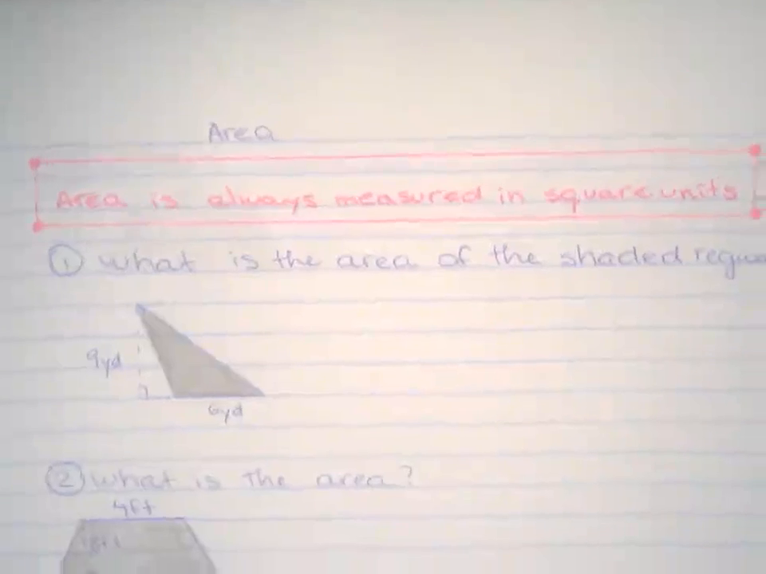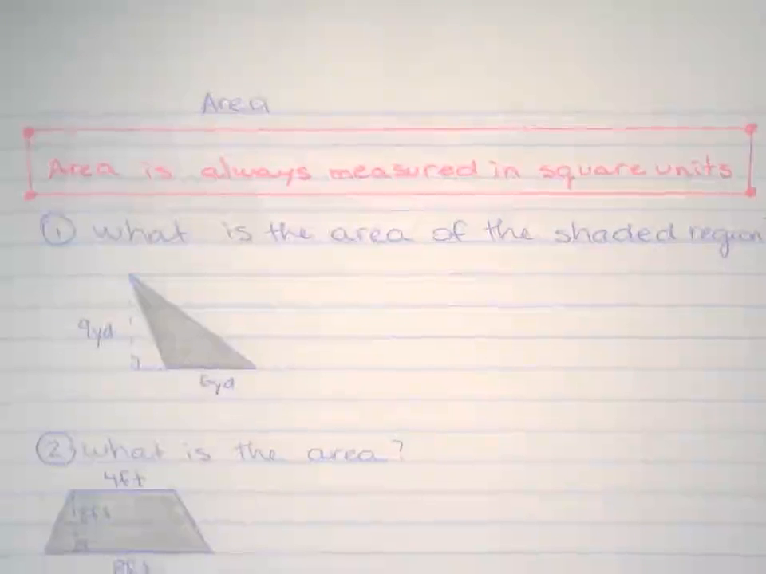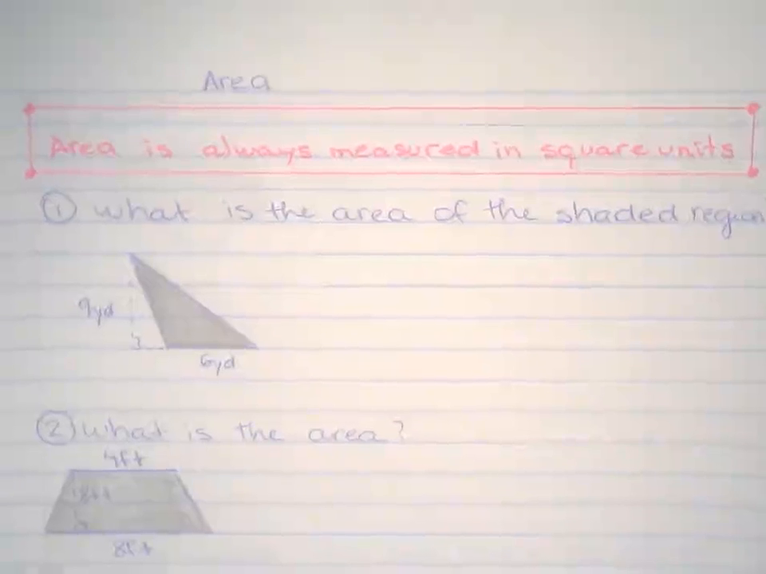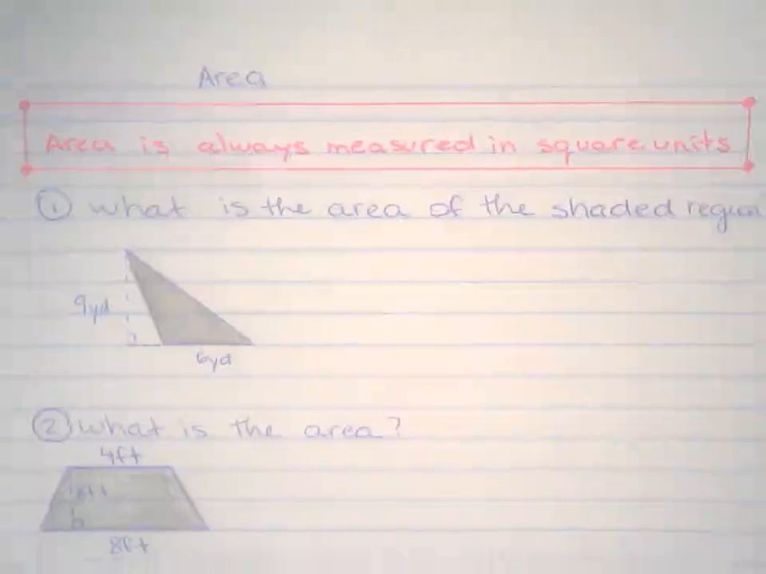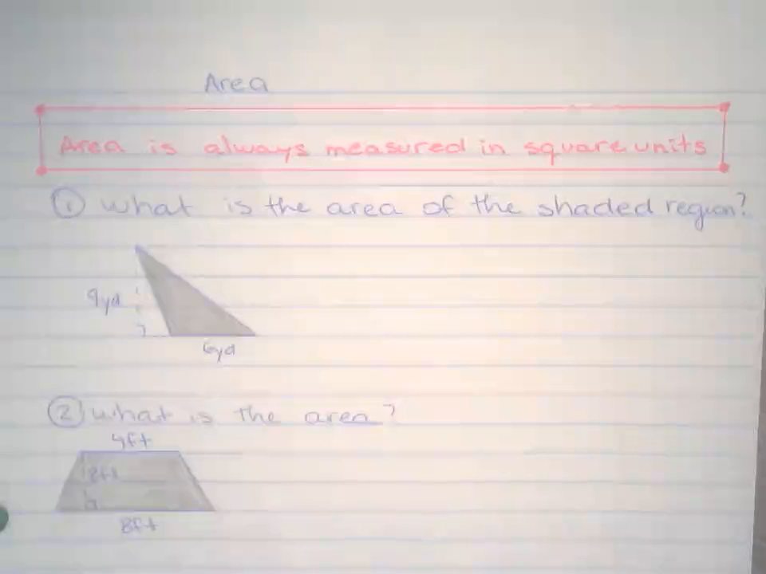Guys, today we're working on area. Yesterday we talked about perimeter and how that's the distance around. Today we're going to talk about area and how to use the formula to find and calculate the shaded region right there.